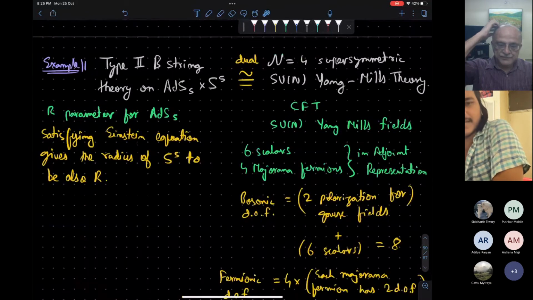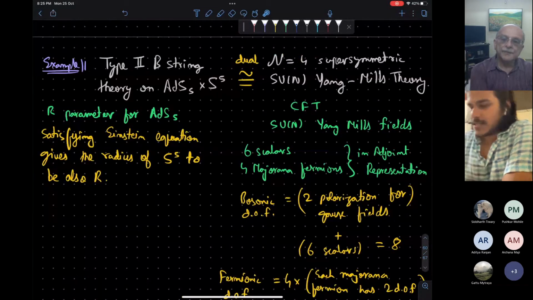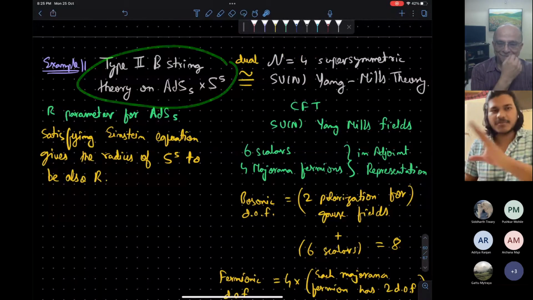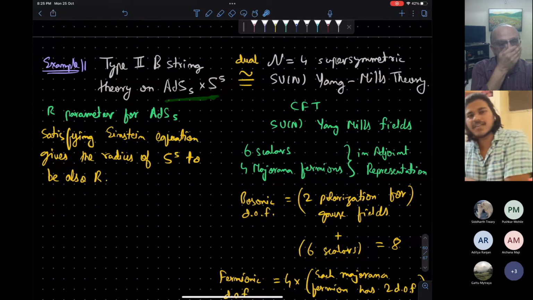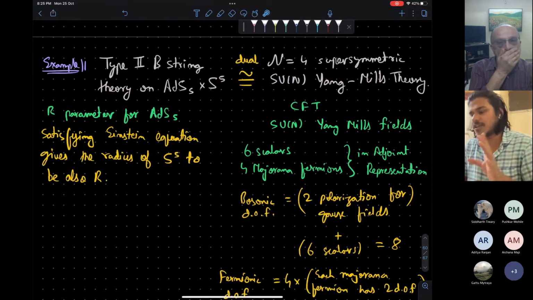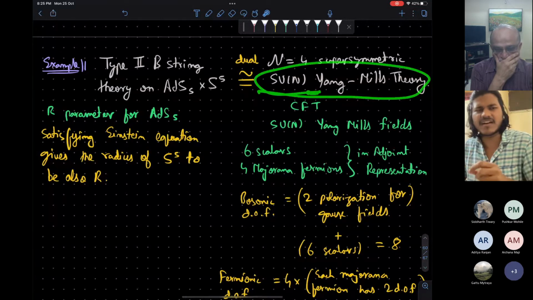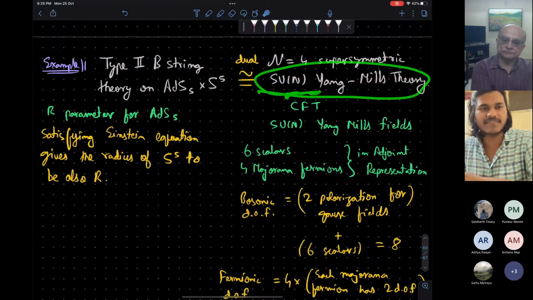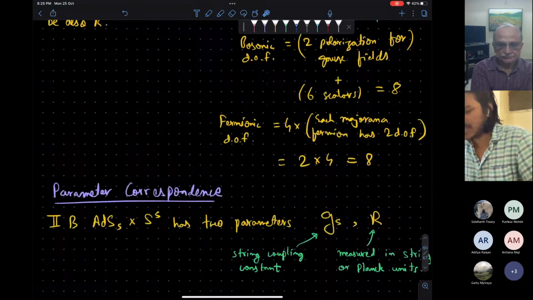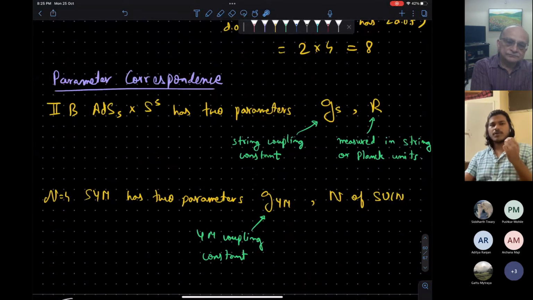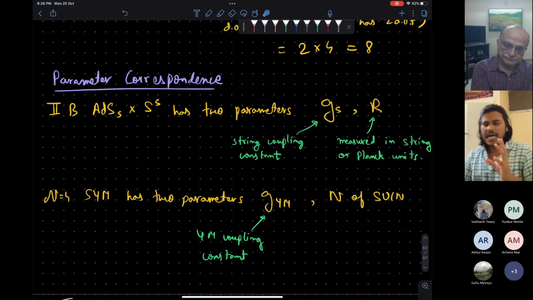Should I proceed? Just an example. So there is a theory, type IIB string theory, which lives on AdS5 cross S5 space. And there is some other weird theory, N=4 super Yang-Mills theory, SU(N) theory. It is roughly like an N component electromagnetic field, but with some supersymmetry imposed. I will not go into that detail. But now I will show how this correspondence works at the Lagrangian level of this theory.